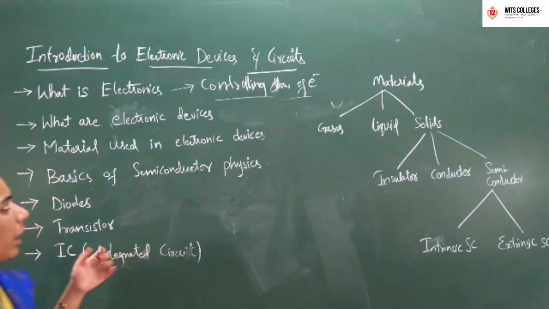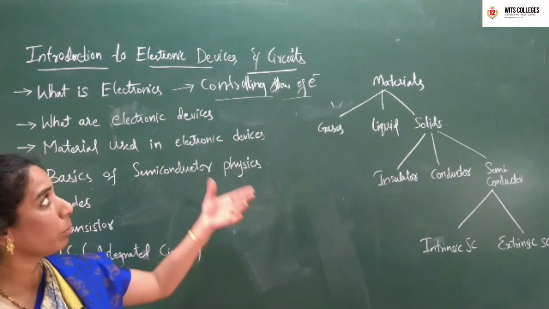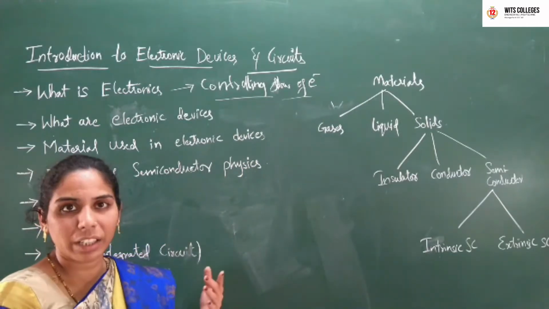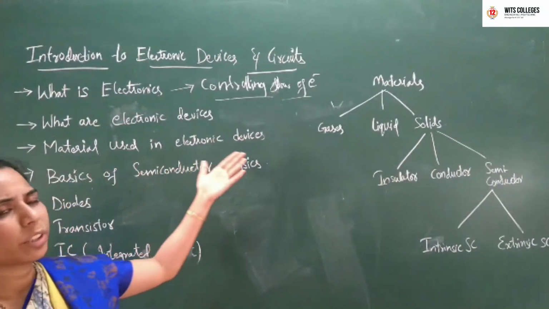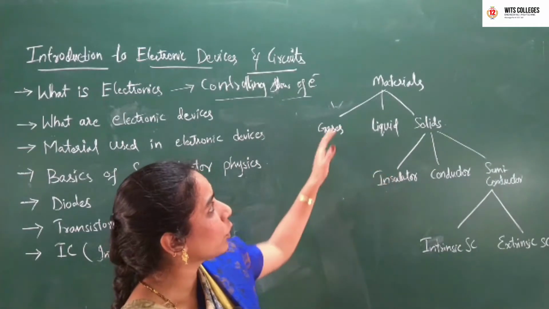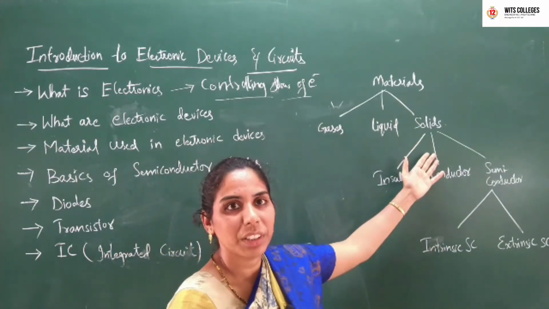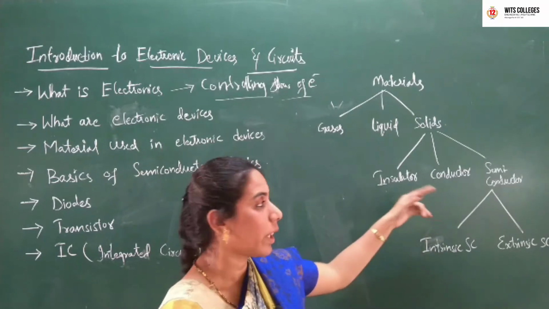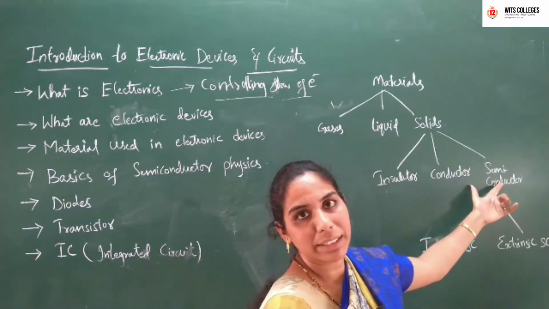In order to make an electronic device, we need to have some material. In order to make the flow of charges, the flow of current through any material, we need to first analyze what kind of material is required. These are the basic classification of the materials. Materials are usually classified into three types: gas, liquid and solids. Again, solid materials are classified into three types: insulators, conductors, and semiconductors.